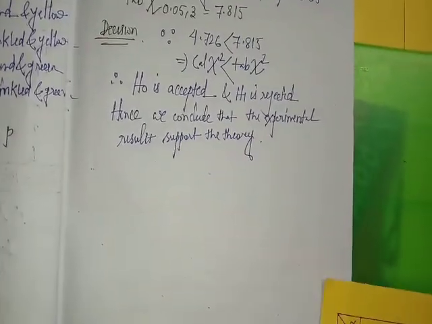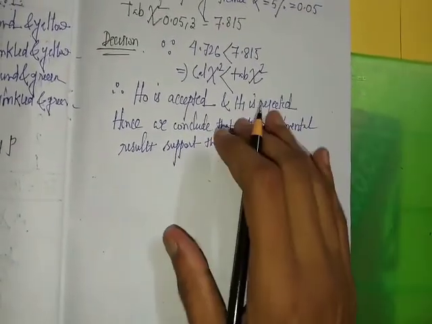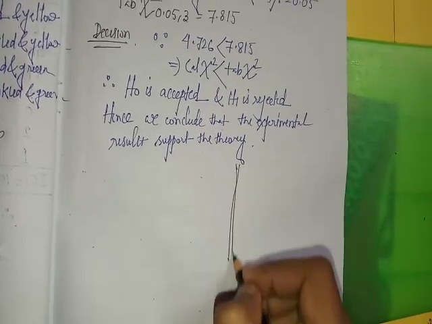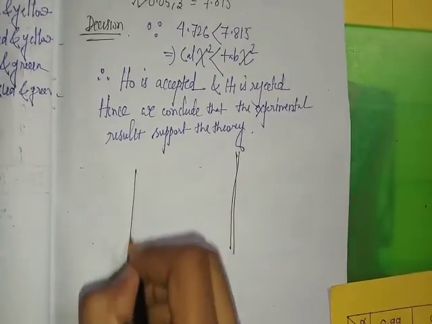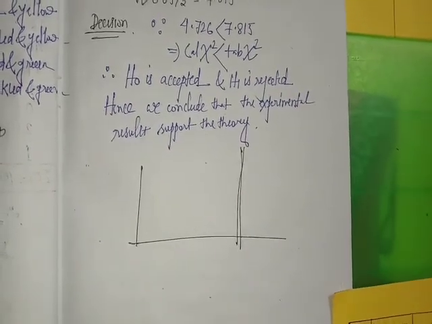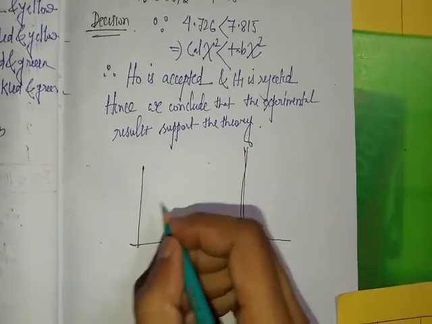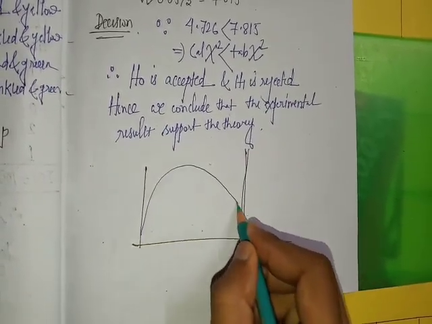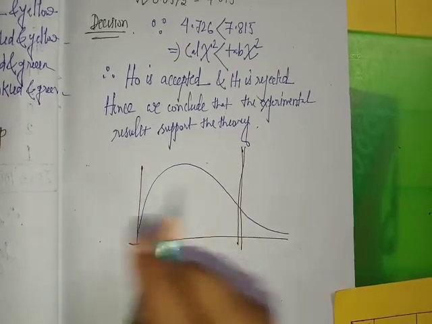Next, graph. For 3 degrees of freedom, the curve of chi-square becomes like this.